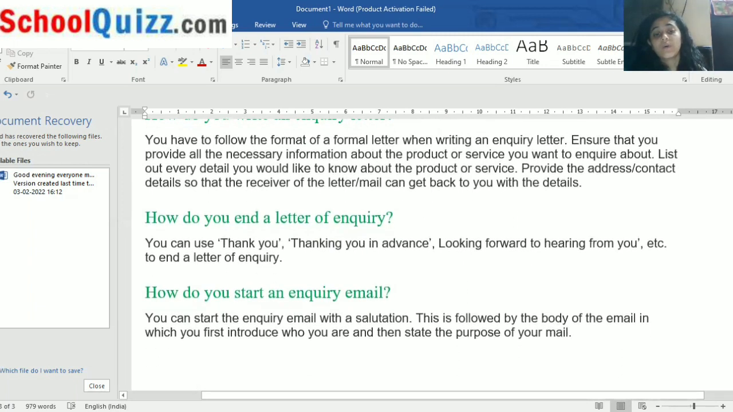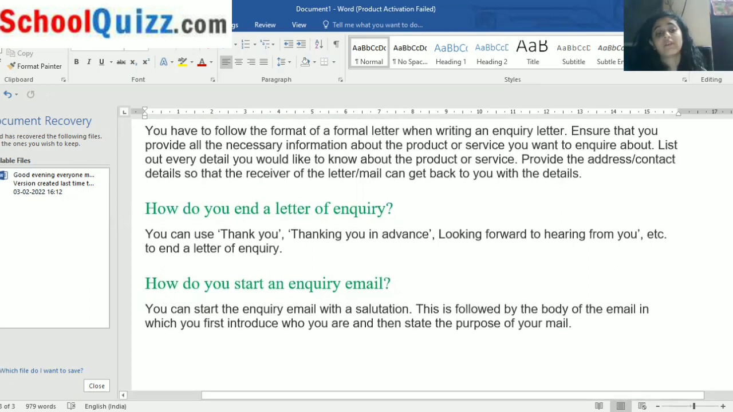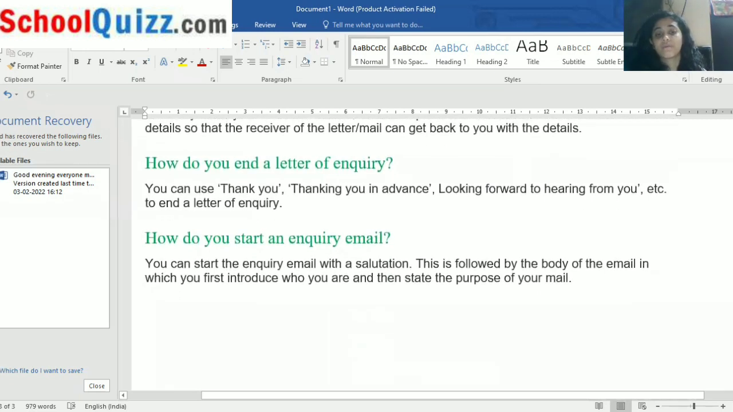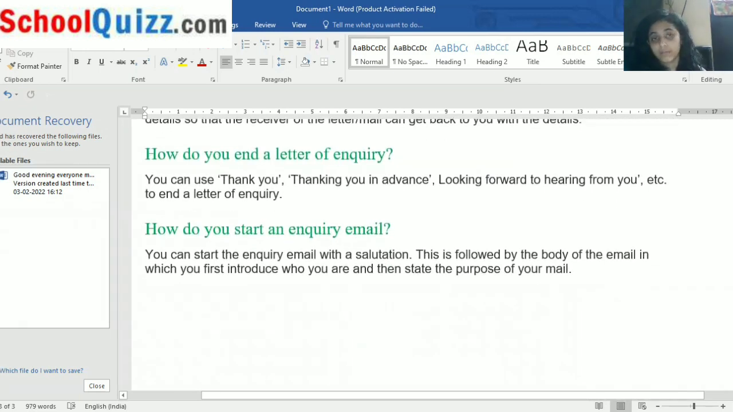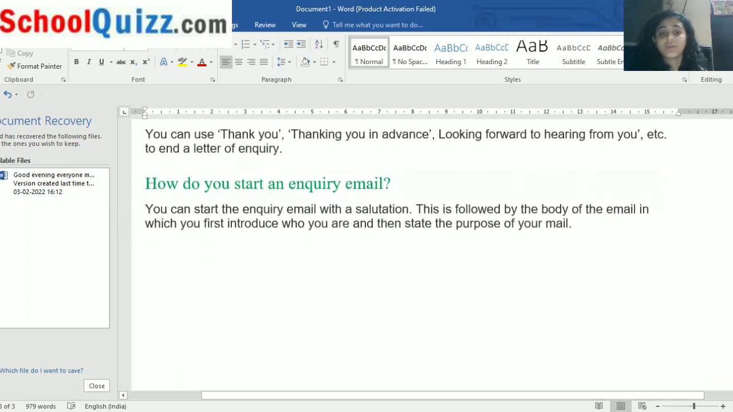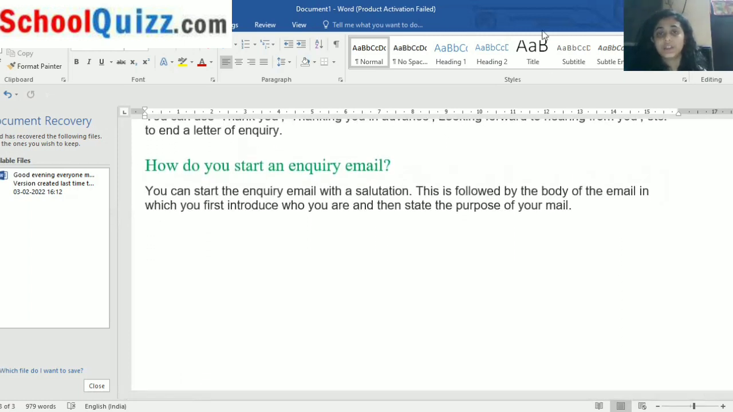How do you start an inquiry email? You can start the inquiry email with a salutation. This is followed by the body of the email, in which you first introduce who you are and state the purpose of your mail. You can write the subject in the subject line. You don't have to write that in the letter, you just have to write like a letter. So this is not much important for you. I hope you are clear with the topic.